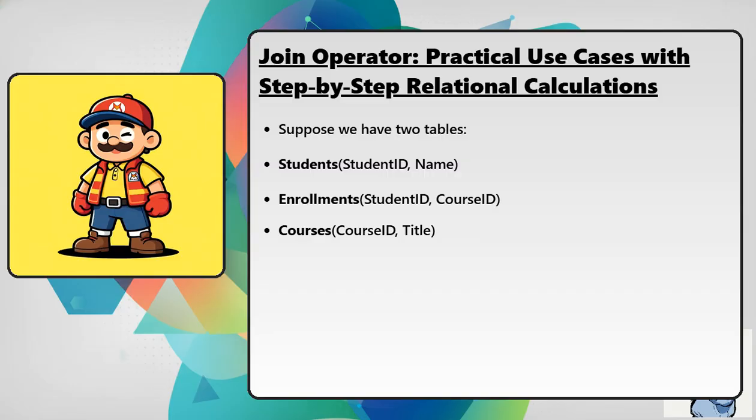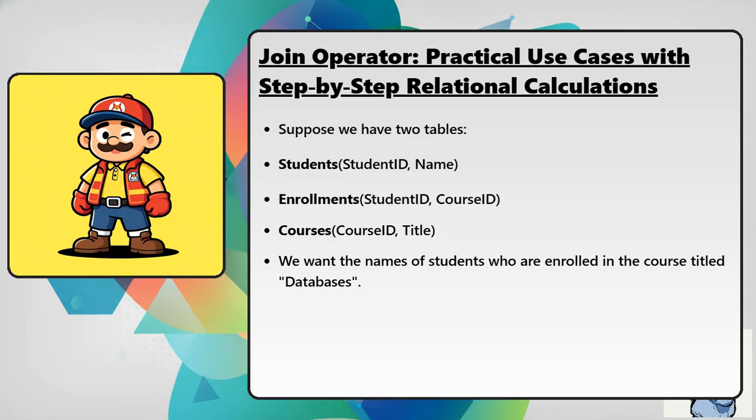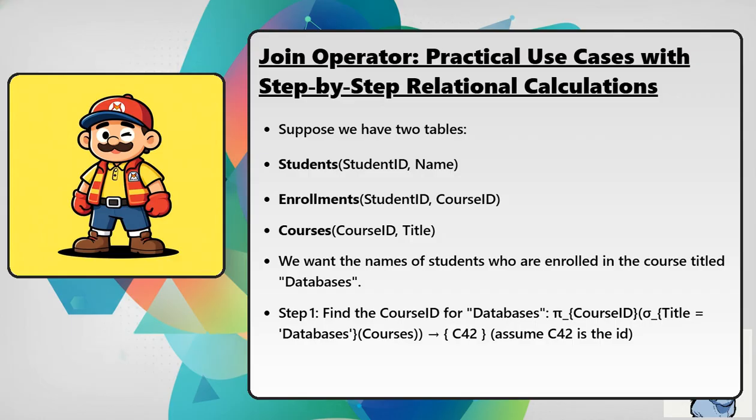ID and course ID, and courses with attributes course ID and title. We want the names of students who are enrolled in the course titled databases. Step 1. Find the course ID for databases. Pi sub course ID of sigma sub title equals databases of courses yields the set containing C42, assuming C42 is the identifier.